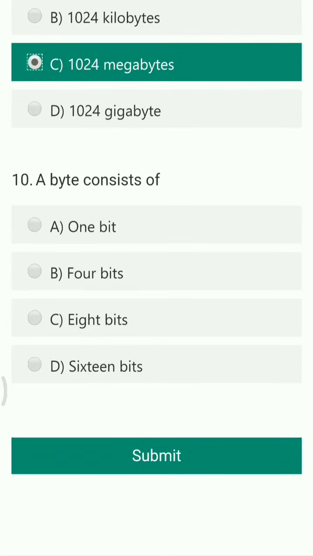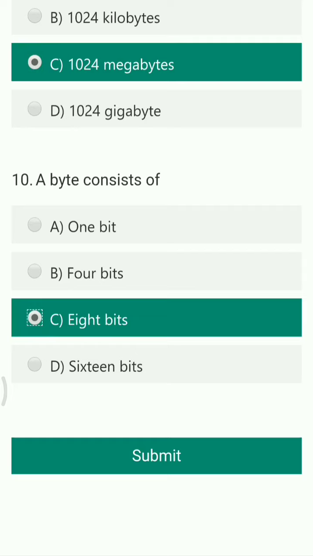And the term byte consists of, as already discussed, a bit is having a binary number, that is 0 or 1, whereas a nibble has 4 bits. When 4 bits come together, then we call it as 1 nibble. Similarly, when 8 bits come together, then we call it as byte. So the right answer is 8 bits. So this was all about the assignment regarding the basics of IT.